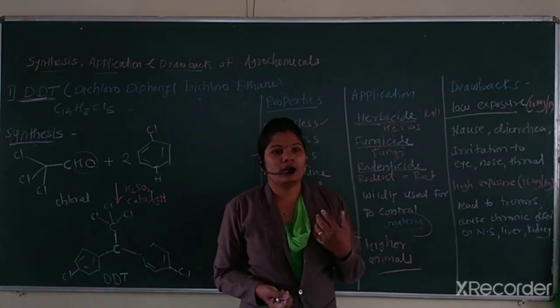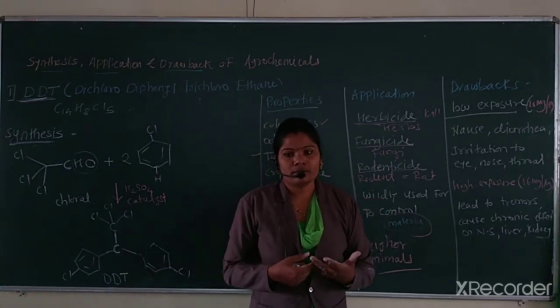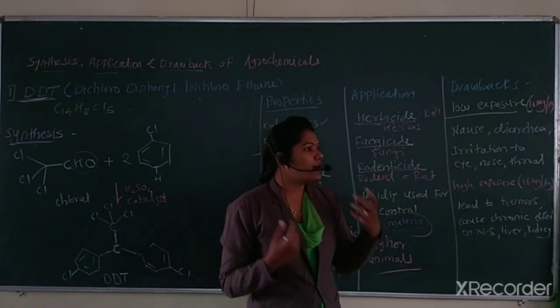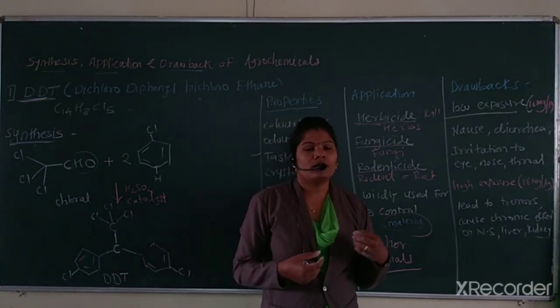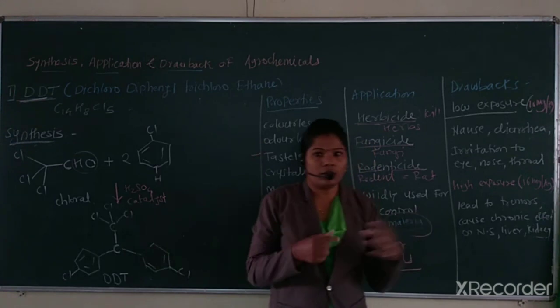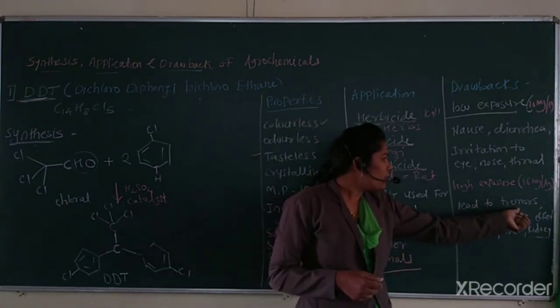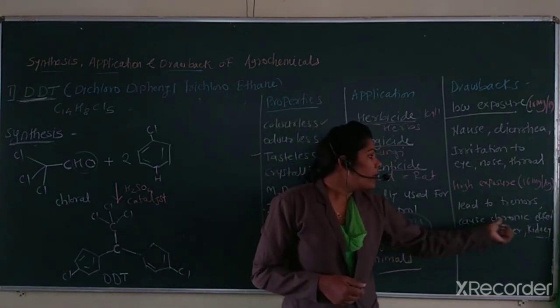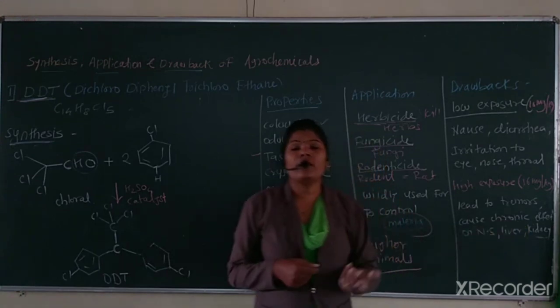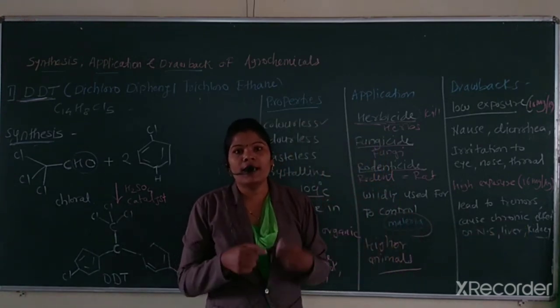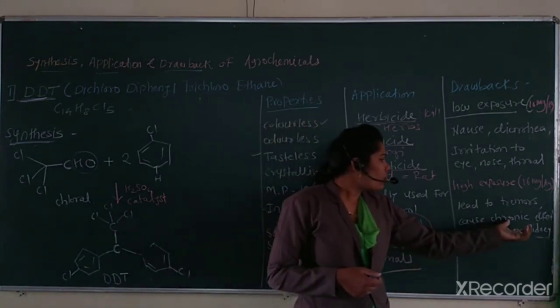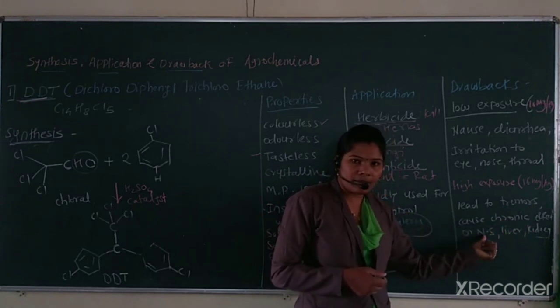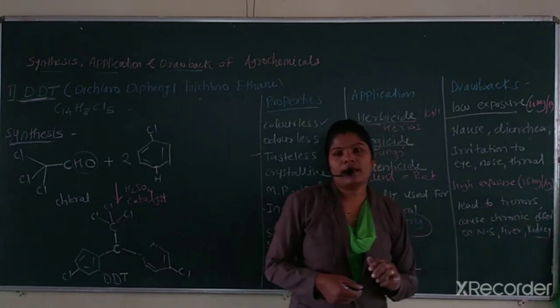In Marathi it is called jhatke. That means the muscles get tired or tough. That is called tremors. It also causes some chronic effects, that is a cancer causing effect. This affects the nervous system, liver and kidney also.